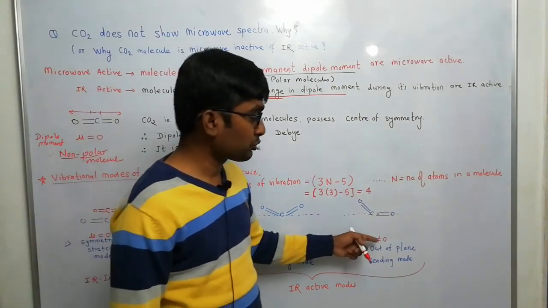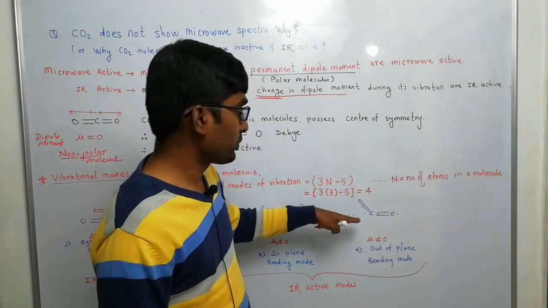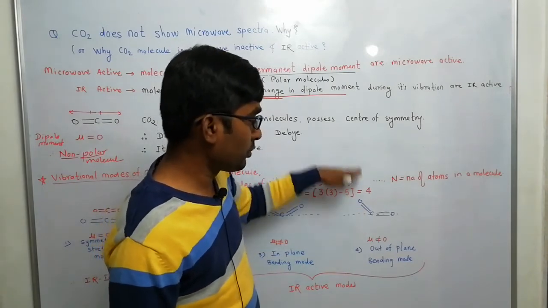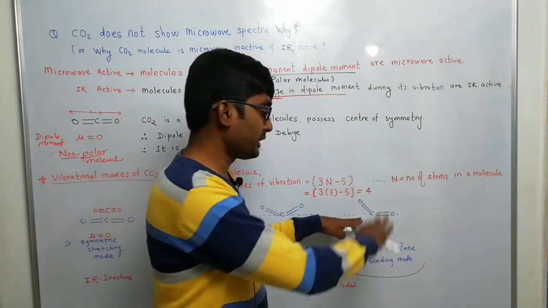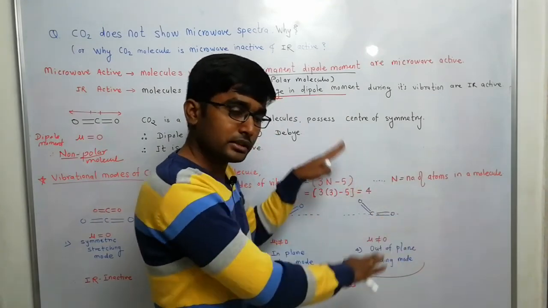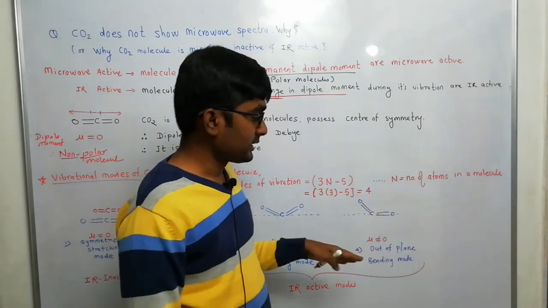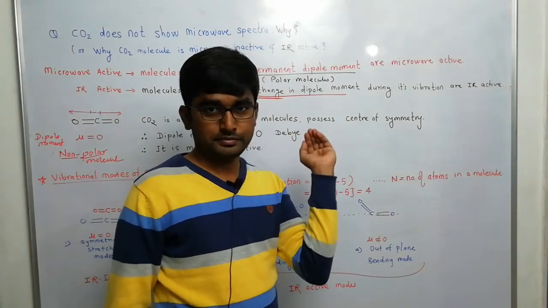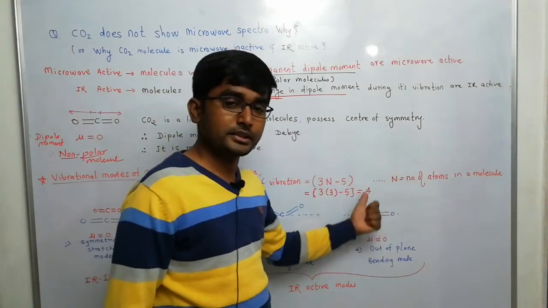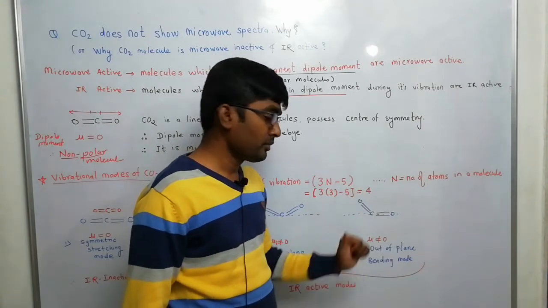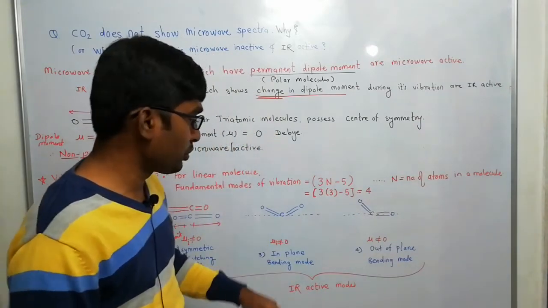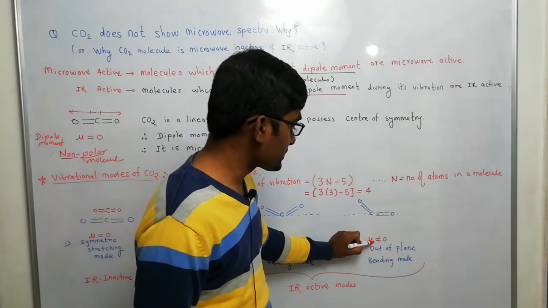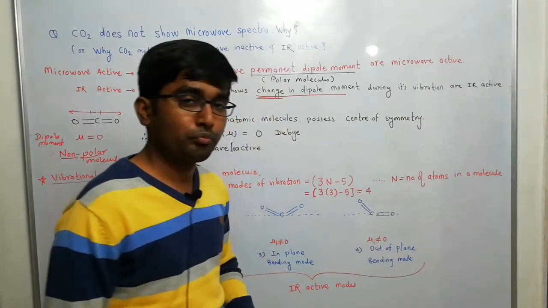In out of the plane bending, one end will go up and another end will go down. It's like a cobra snake, it can move like this. Similarly, this is the out of the plane mode. In both of these modes there is an induced dipole moment.